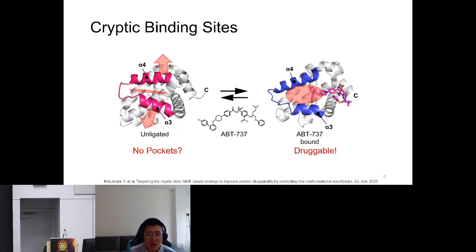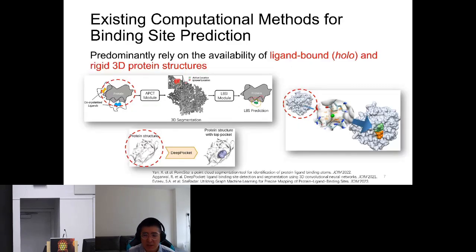However, we find them all have certain limitations. Regarding the existing computational methods for binding site prediction, we find that top-performing methods predominantly rely on the availability of ligand-bound and rigid 3D protein structures. Given such limitation, these methods will face challenges when trying to identify binding sites for newly sequenced proteins without experimental 3D structure data.